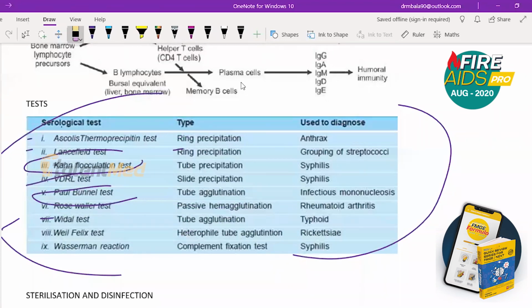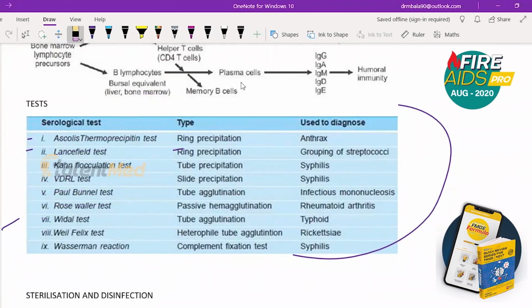These are important for your MCQ. The famous MCQs from here are: Widal is a tube agglutination test and VDRL is a slide precipitation test. These two are the most famous MCQs, followed by Weil-Felix test, a heterophile tube agglutination test. If you know at least these three, your exam should go smooth. I hope I'm clear here. So we can stop this here.